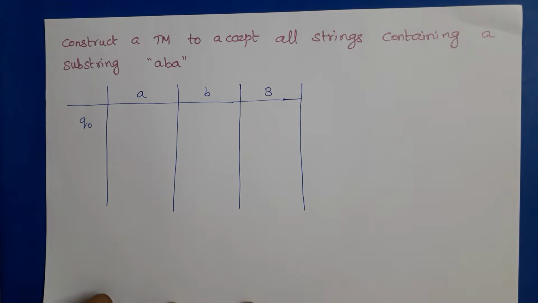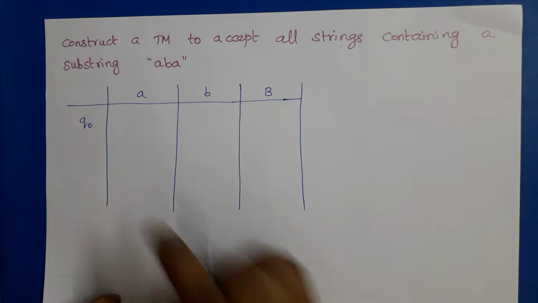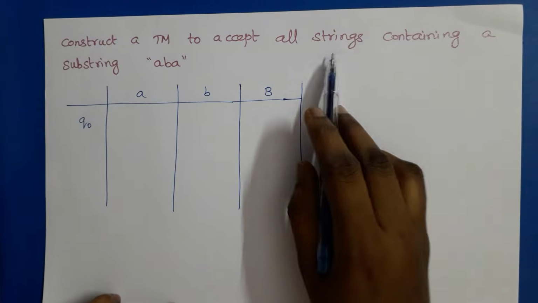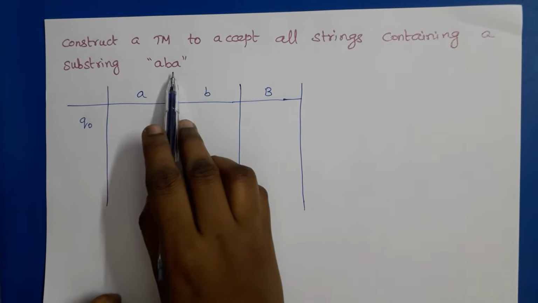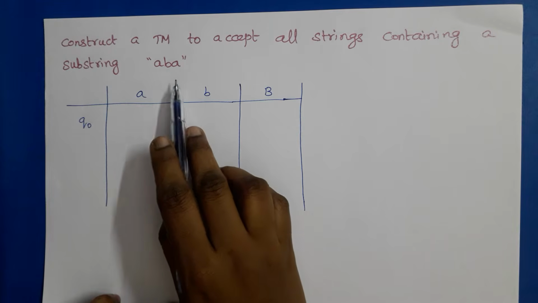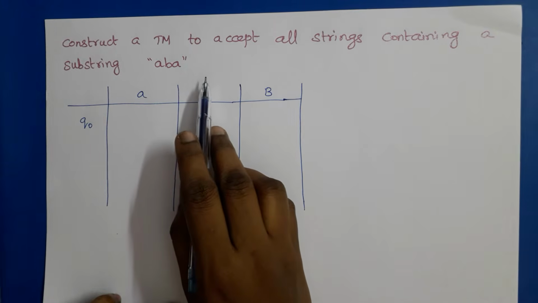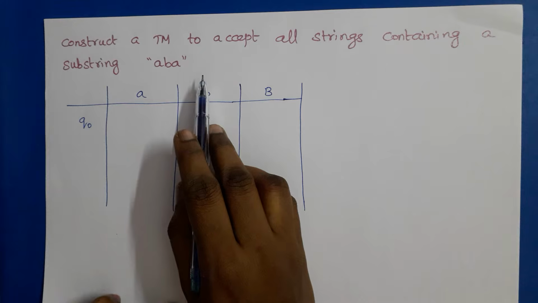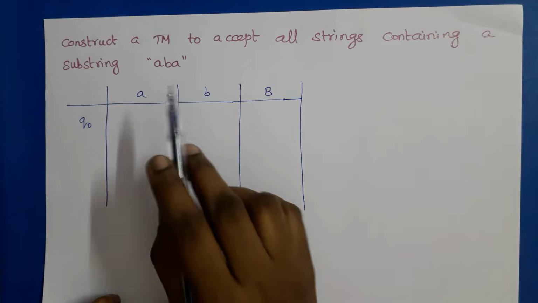Hello everyone. In this lecture, we are going to discuss a Turing machine problem. Construct a Turing machine to accept all strings containing a substring ABA. If the string has ABA as a substring, then it should be accepted by our Turing machine. Otherwise, it should be rejected.